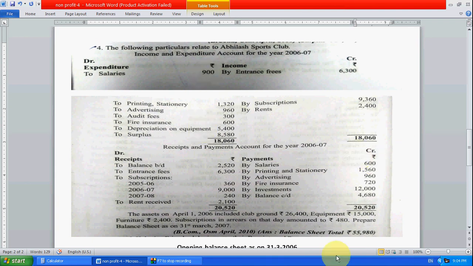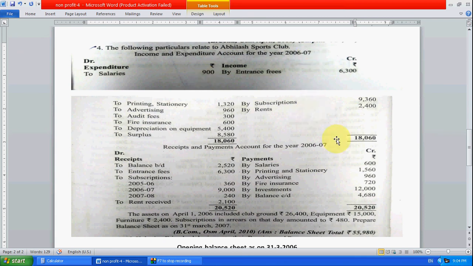Income and expenditure account is always related to the current year only. So for the current year we have paid 600 in cash but here it shows 900, meaning we want to pay 300 extra. That is why salary is like this.